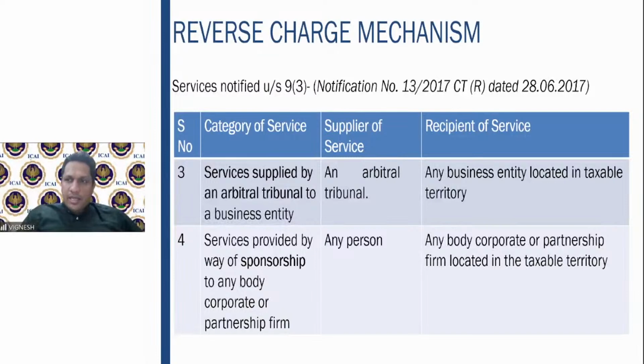So here what is happening? Adidas is giving the sponsorship amount for which I am giving the visibility. So I am the person who is providing the services to them, for which I have got the amount. In this case, I am the supplier, and the recipient should be a body corporate or partnership firm. That is very clear. Please bear in mind. So here Adidas is the body corporate and recipient of service. They shall pay straight away 18% on the respective sponsorship fee amount. I hope this is clear.